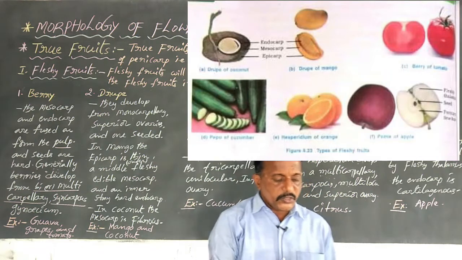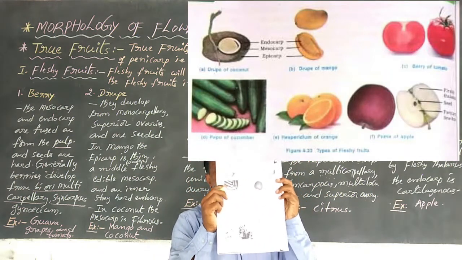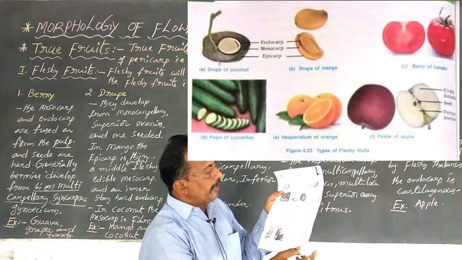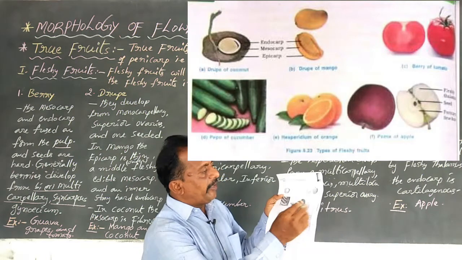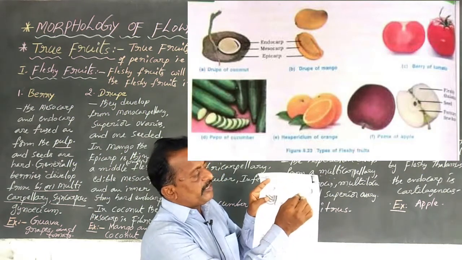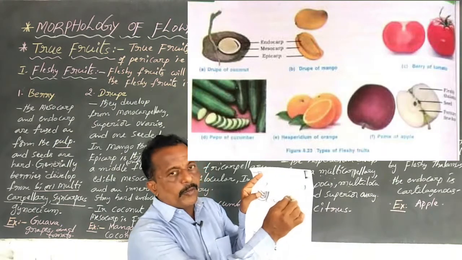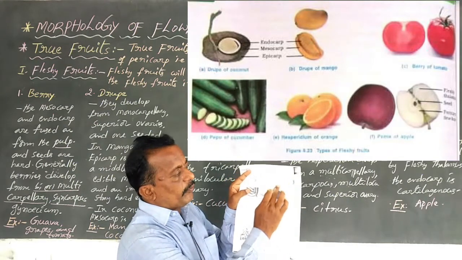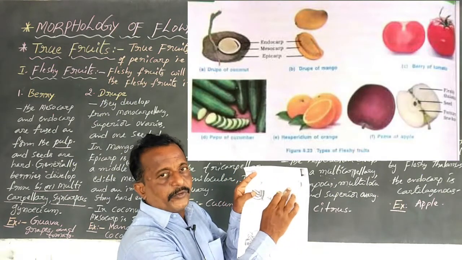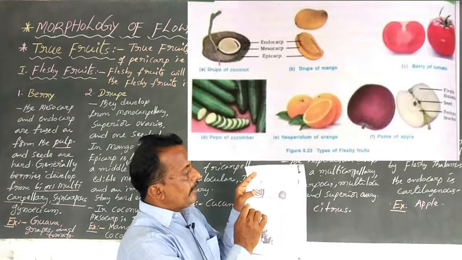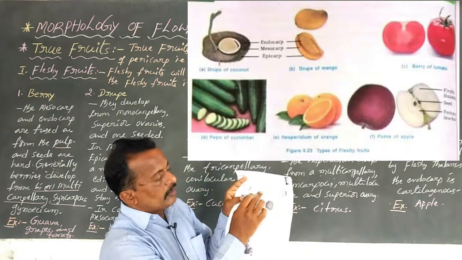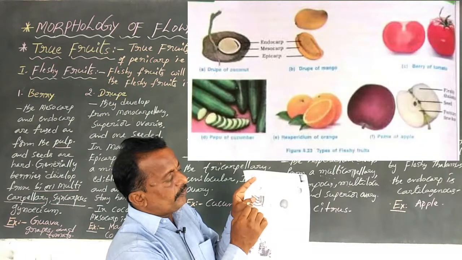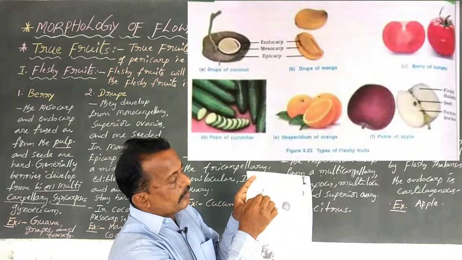Dear students, these are the diagrams of the five subtypes. First, the berry fruit. The example is tomato, and this is the transverse section of a berry fruit, the tomato. Second, the drupe fruit. This is the transverse section of mango and also coconut.